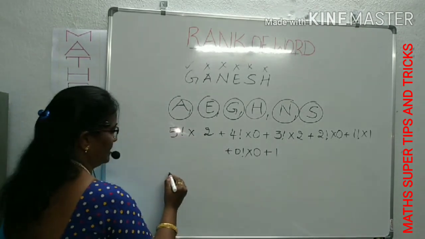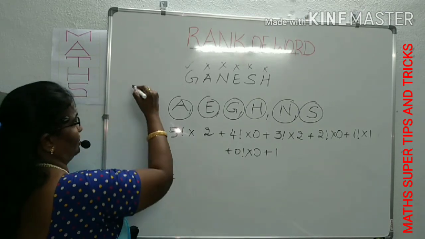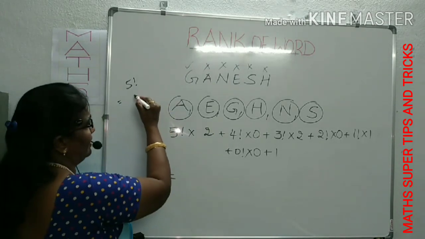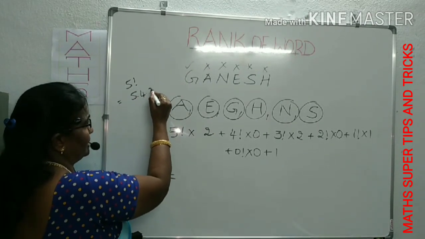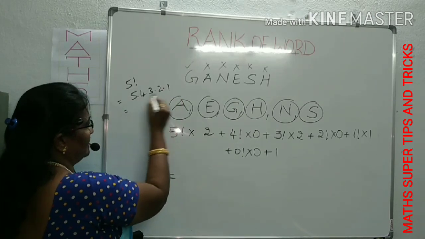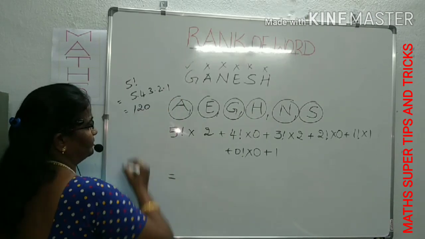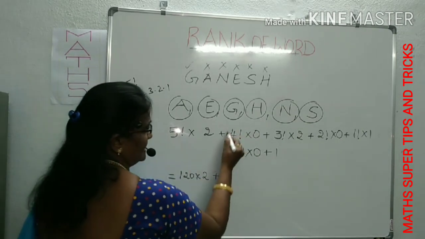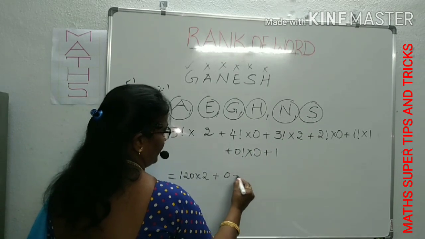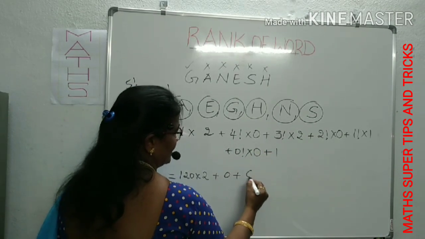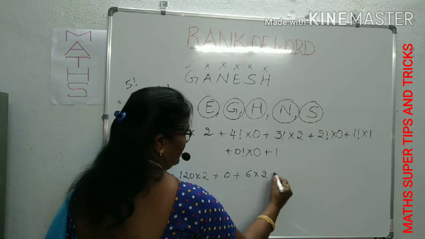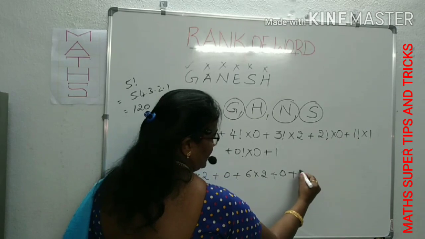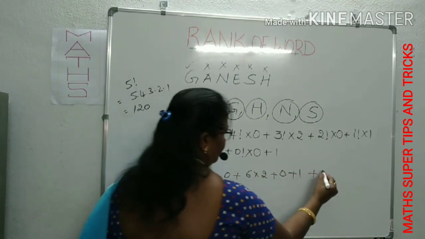Now calculate it. I said to you, can you expand the 5 factorial? 5 factorial is nothing but the continuous product of 5 natural numbers. That means 5 into 4 into 3 into 2 into 1. By this it becomes 120. Like 120 into 2, plus 4 factorial into 0 is 0, plus 3 factorial, 3 into 2 is 6, into 2 is already there, plus 2 factorial into 0 is 0, plus 1 factorial into 1 is 1, plus this is 0, plus 1.